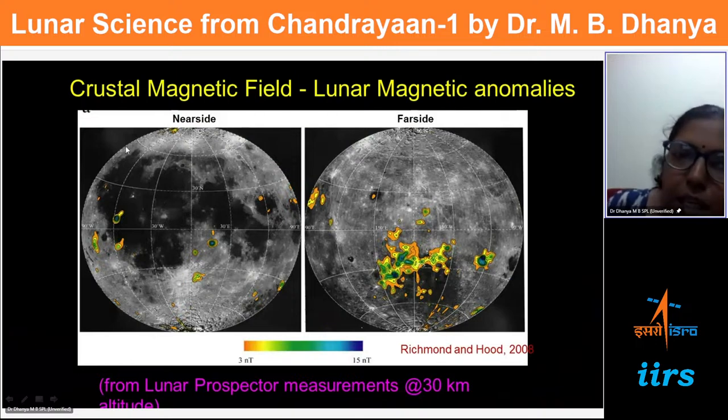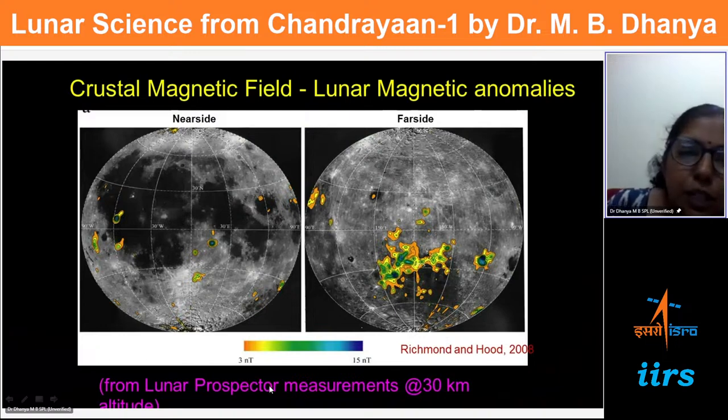This is the far side of the moon, and this is the near side of the moon. This is the side which we see from Earth, and this is the side which we cannot directly view from Earth. In these areas, there are more patches of magnetic field, and these are isolated. They are called magnetic anomalies because they appear only in certain areas, like a cluster. That's why they are called lunar magnetic anomalies, as opposed to the dipolar magnetic field like Earth has, which is of origin from the core.